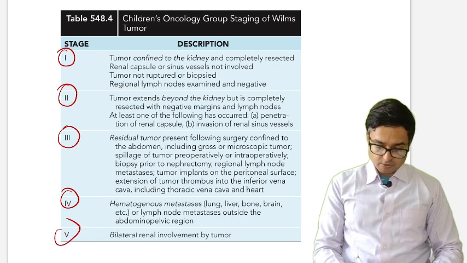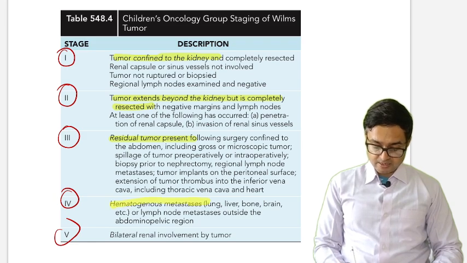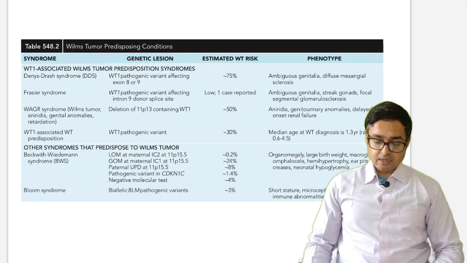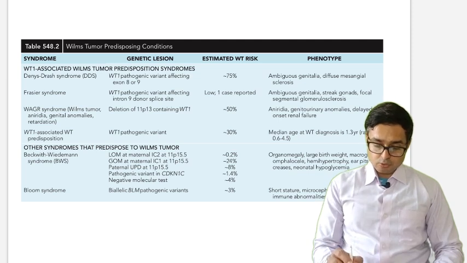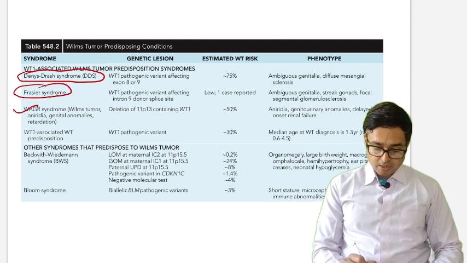Tumor confined to kidney. Tumor extends beyond kidney but completely resectable. Third, residual tumor beyond this. Fourth, hematogenous metastasis. And fifth is bilateral renal involvement. Okay, just see these important syndromes which are associated with Wilms tumor. Just go through this table. This is very, very important. WAGR syndrome, Denys-Drash syndrome, Frasier syndrome, Beckwith-Wiedemann syndrome, and Bloom syndrome.